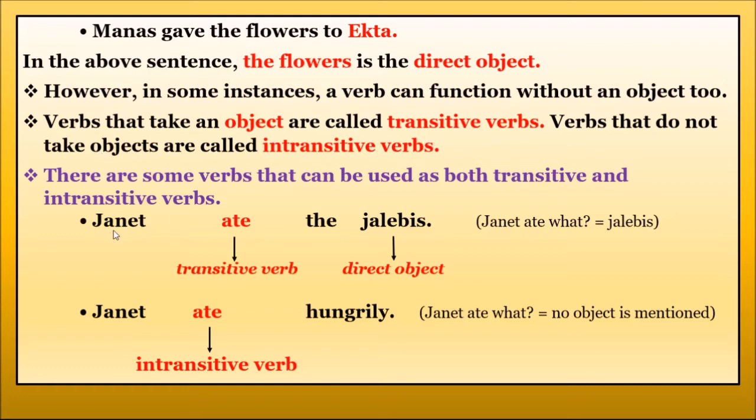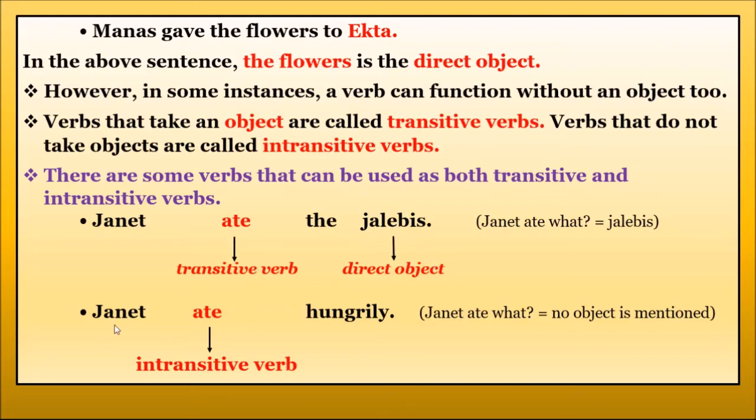Now listen here. Janet ate the jalebis. Ate is an action word, right? But this action word is taken by what? Jalebis. What did she eat? Jalebis. So we have the answer here for that question. So it becomes transitive because the direct object is there.